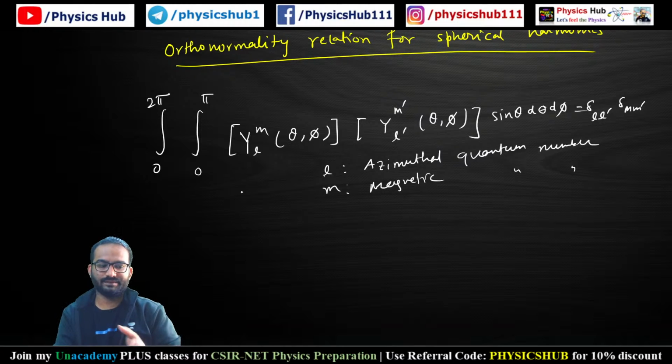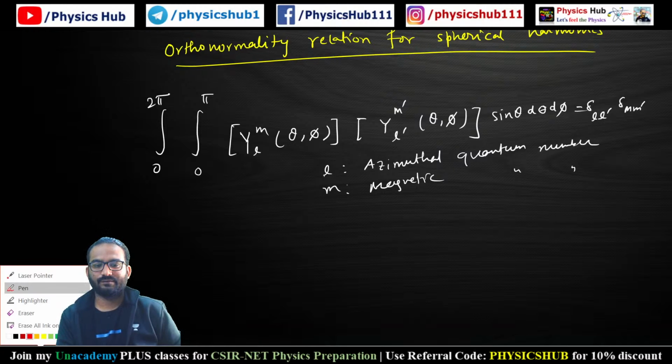Now, what is this Y lm theta phi? If you combiningly write Y lm theta phi, then it is given in this way.